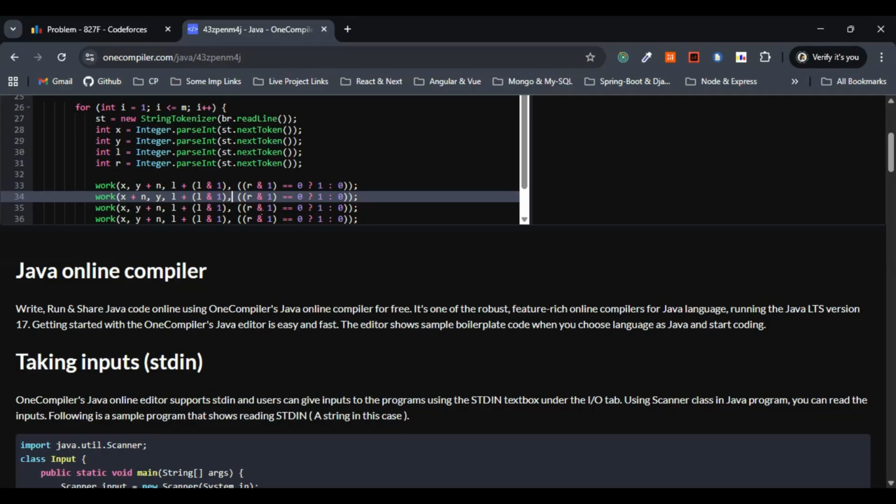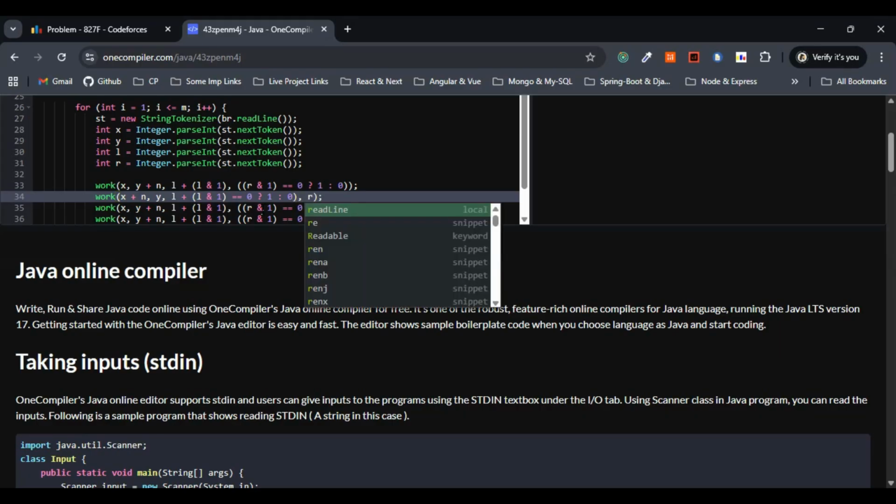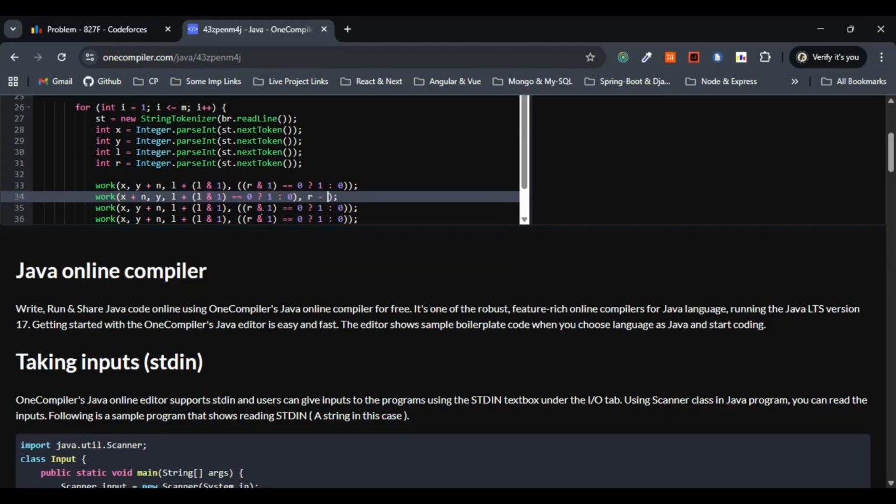So this one we have to change here. So here, let me remove r. If it is equivalent to 0, then we will be displaying 1, else we'll be going with a 0, right? So then we can just give r here. So here r minus r bitwise and 1, right? So this is fine, I believe.